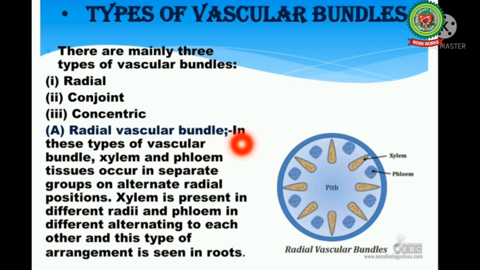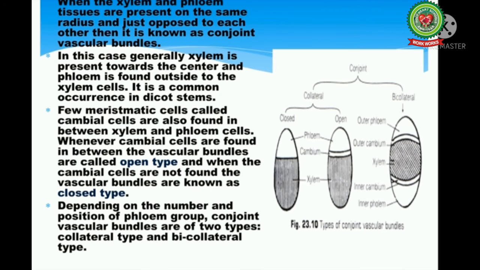Radial vascular bundle. In these types of vascular bundles, xylem and phloem are present on alternate radial positions. Xylem is present on different radii and phloem is present on different radii. Both are alternating to each other, and this type of arrangement is seen in roots.